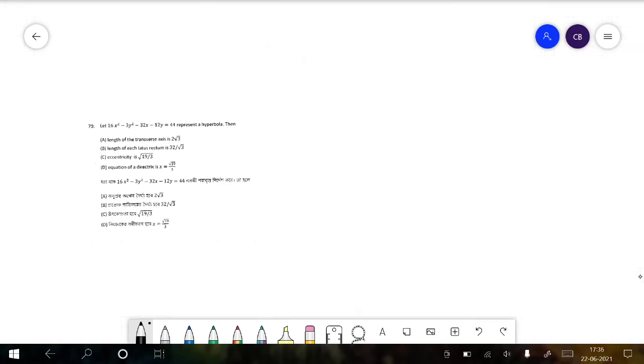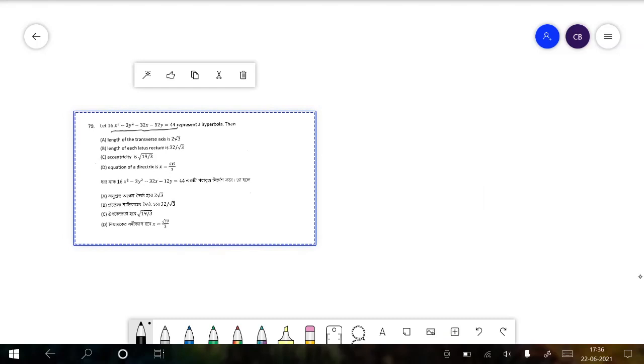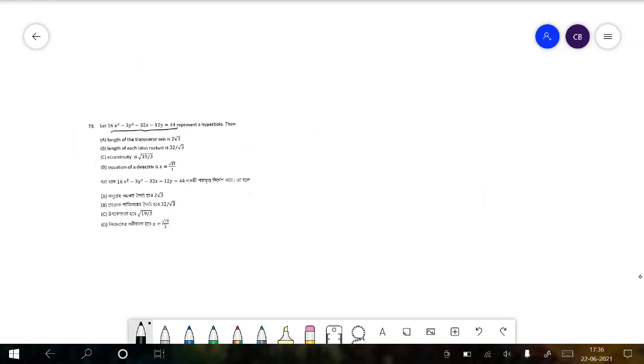Now going on to the last two questions. So this one will be 16x square minus 3y square minus 32x minus 12y is equal to 44 represents a hyperbola. This is just a standard question, so we can represent this as a hyperbola by writing x minus 1 whole square divided by 3 minus y plus 2 whole square divided by 16 is equal to 1.